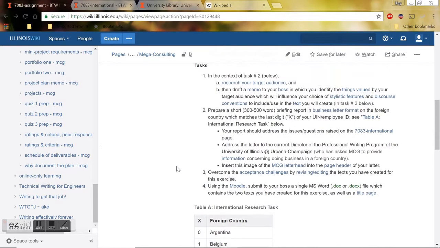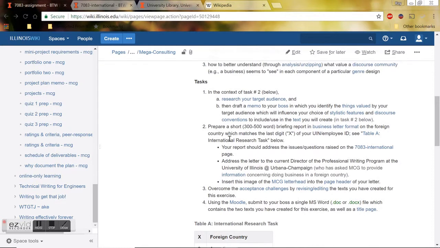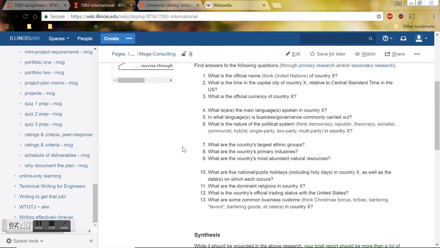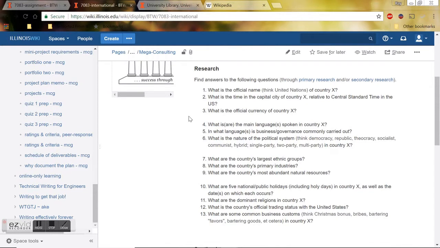Okay, so now that I know the country I need to research, now I need to identify what kind of information I'm supposed to be researching. And to find that out, you just need to click on this link right here, 7083 International. If you click on that page, that will open up another page in the wiki. And as you can see, it gives you 13 questions that you will need to answer in this report. Now, some of these are very basic, like what the official name is, but some of them are a little bit more complicated, like what are some of the common business customs in the country.